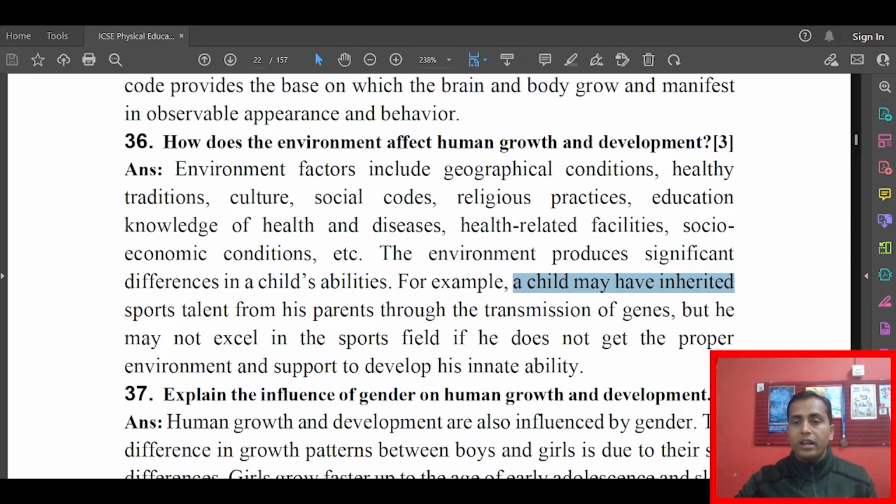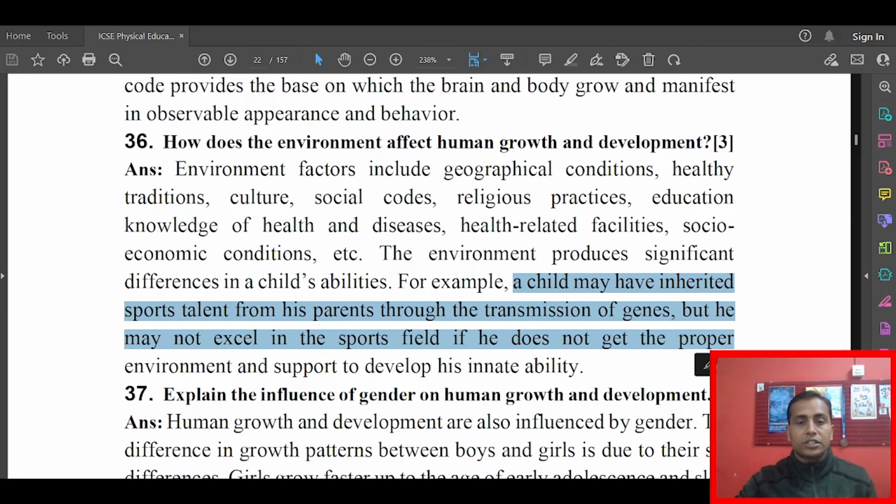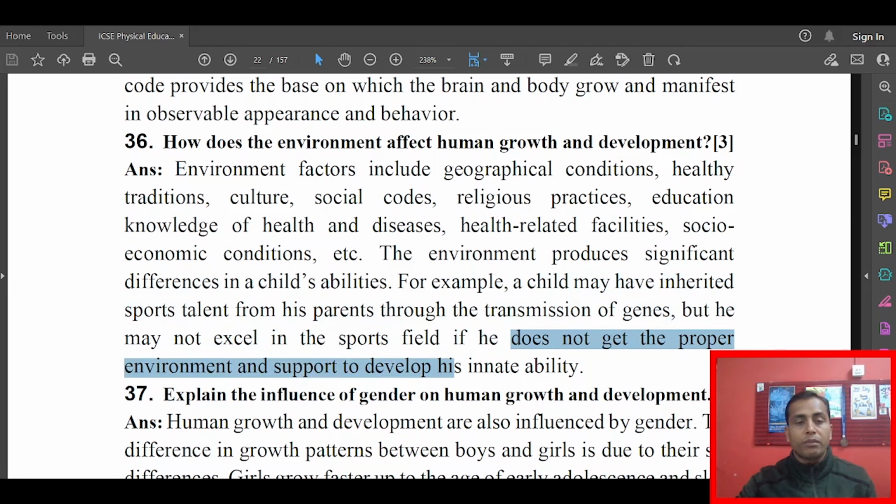For example, a child may have inherited sports talent from his parents through the transmission of genes, but he may not excel in the sports field if he does not get the proper environment and support to develop his innate quality. Say the son of a sprinter might have the quality of becoming a sprinter. If that particular environment is not there, that sprinting ability cannot be developed, and he cannot be produced as a good sprinter. That is the factor. That's why the environment is also a very important factor in growth and development.